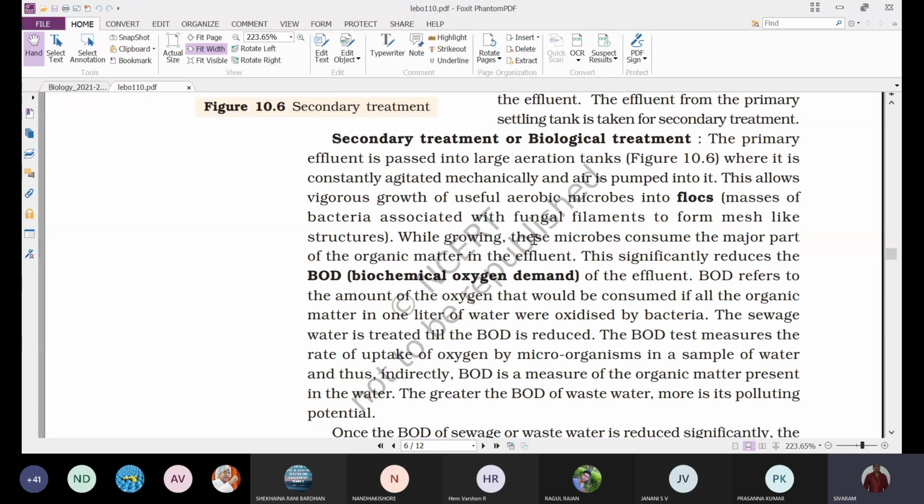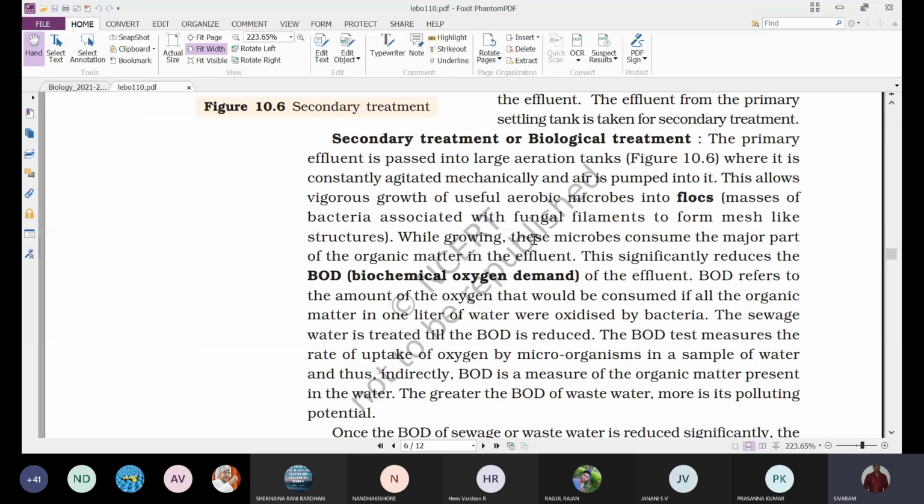Because organic matter is less, the oxygen required by the bacteria is also reduced. So the BOD will be automatically reduced.